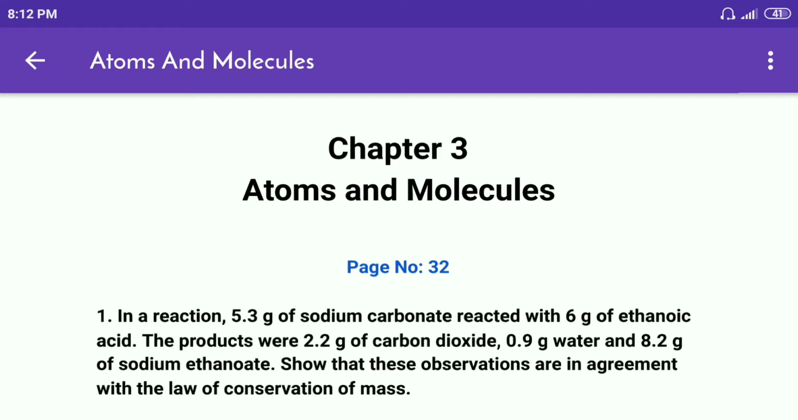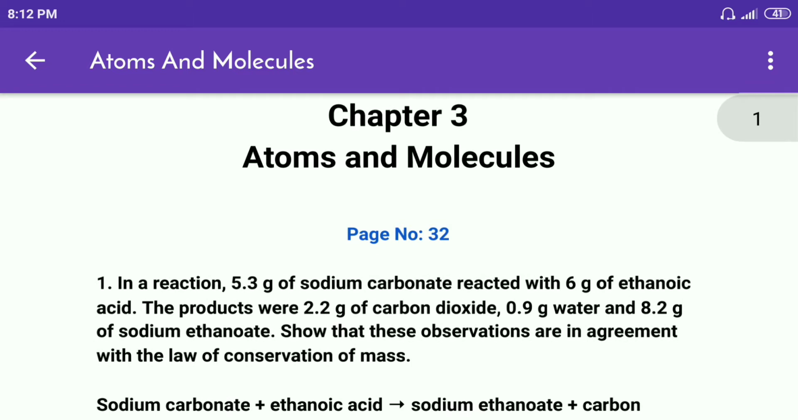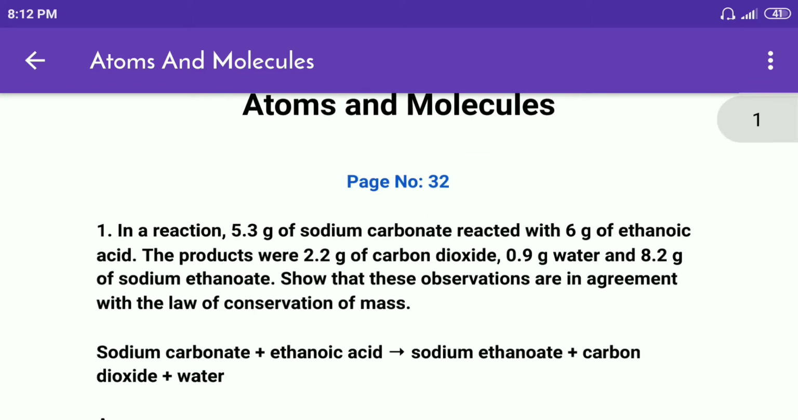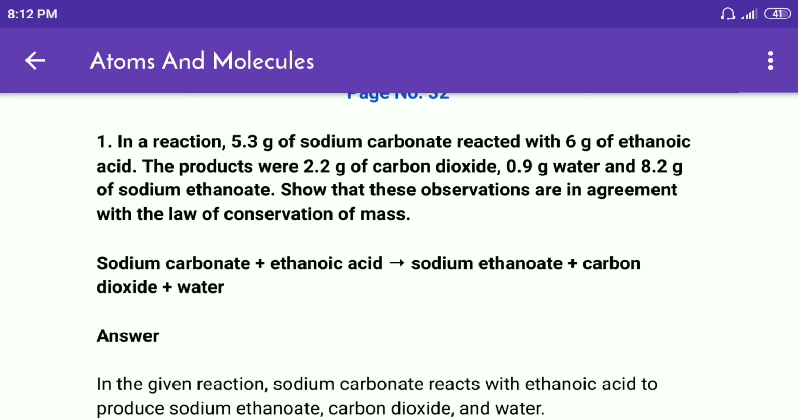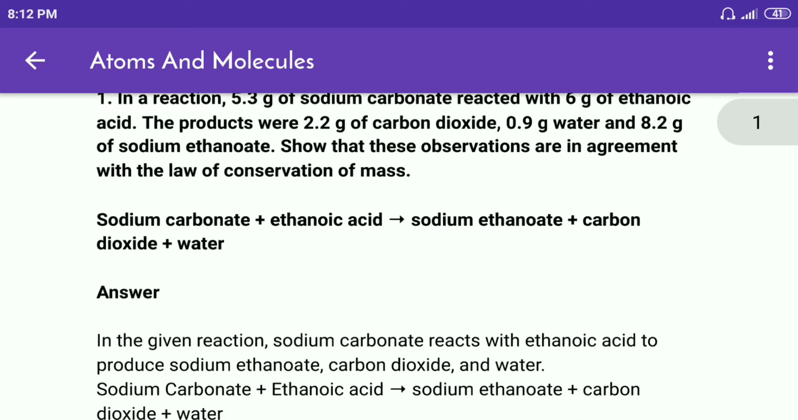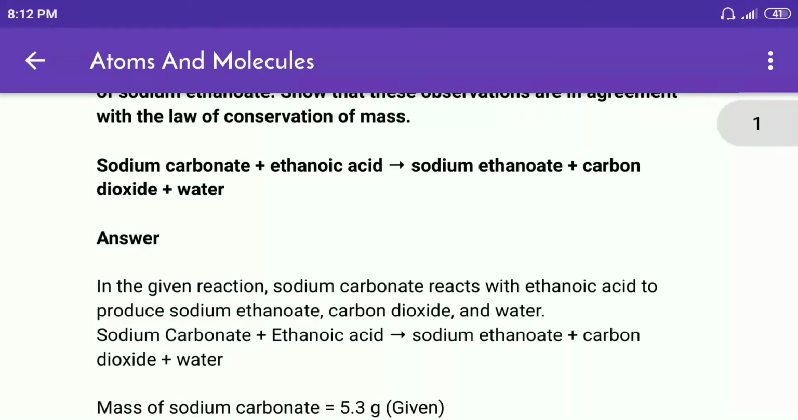First question. In a reaction, 5.3 gram of sodium carbonate reacts with 6 gram of ethanoic acid. The products were 2.2 gram of carbon dioxide, 0.9 gram water and 8.2 gram of sodium ethanoate. Show that these observations are in agreement with the law of conservation of mass. Sodium carbonate plus ethanoic acid gives sodium ethanoate plus carbon dioxide plus water.